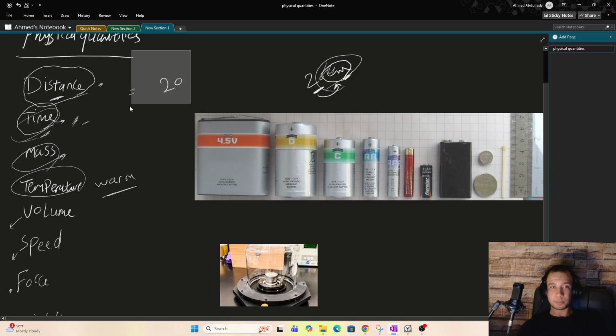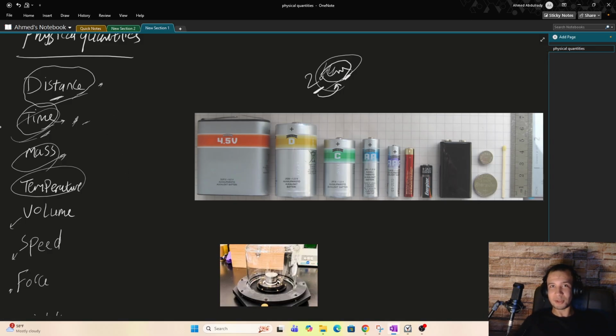And now for other standardized units, maybe the most common units, we're going to talk about. For example, the distance, let's say something is 20 meters long.